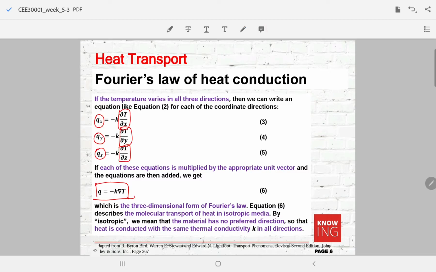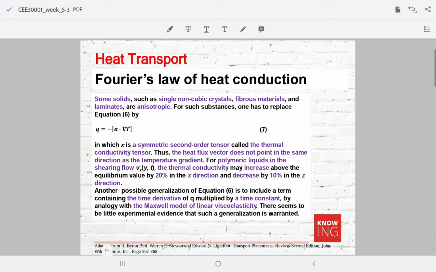Equation 6 is only valid if the material is isotropic, meaning that the material has no preferred direction, so that the heat is conducted with the same thermal conductivity K in all directions. In other cases where we have non-isotropic materials, such as non-cubic crystals, fibrous materials, or laminates, then equation 7 can be used, where K represents a symmetric second order tensor called the thermal conductivity tensor.